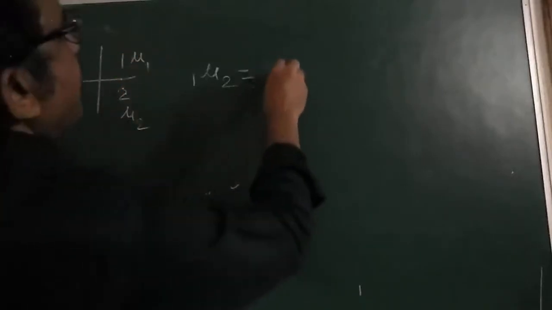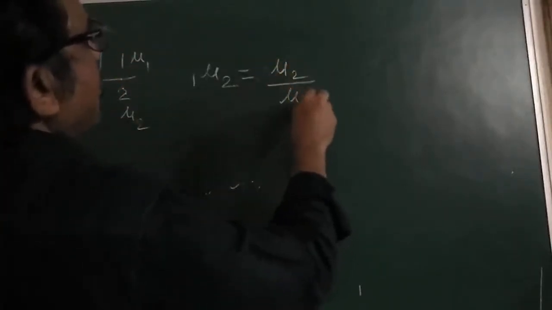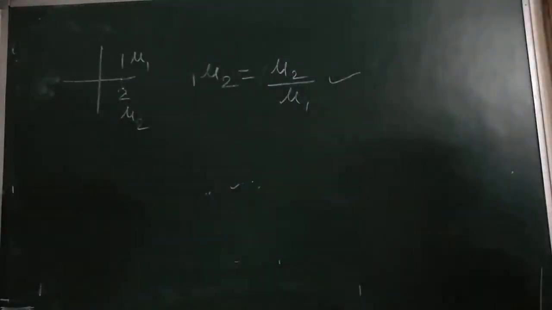Suppose here is our first medium, here is our second medium. The refractive index of second medium with respect to first is equal to the ratio of the refractive index of the second medium to that of the refractive index of the first medium. Write down.